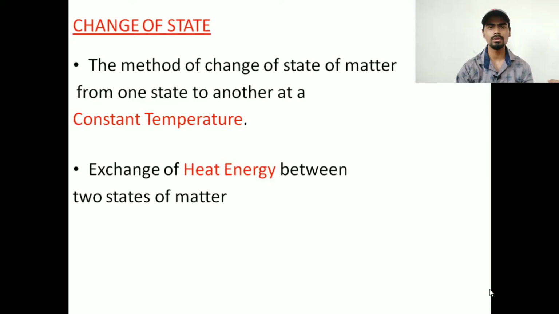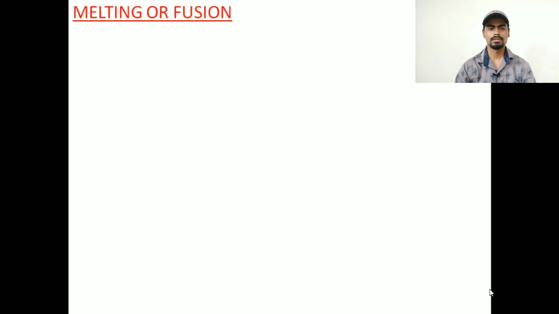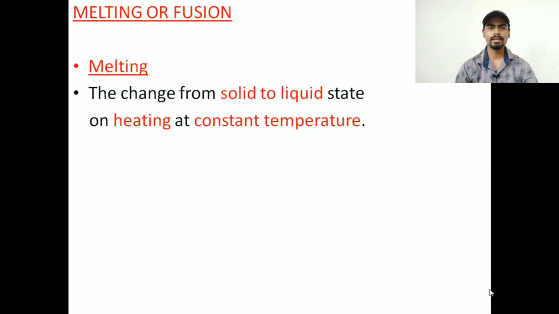Okay, so we'll start with the first one, that is melting or fusion. Melting or fusion is the change from solid to liquid state on heating at constant temperature. Assume that you have ice. What happens to the ice when you keep it at normal temperature? After a few seconds it will start melting, and after a few minutes it will be completely converted into a liquid state.